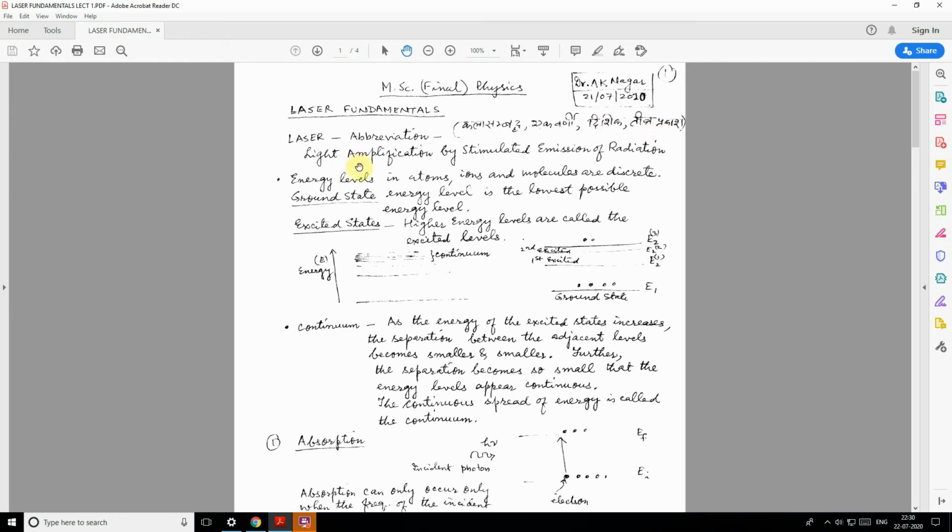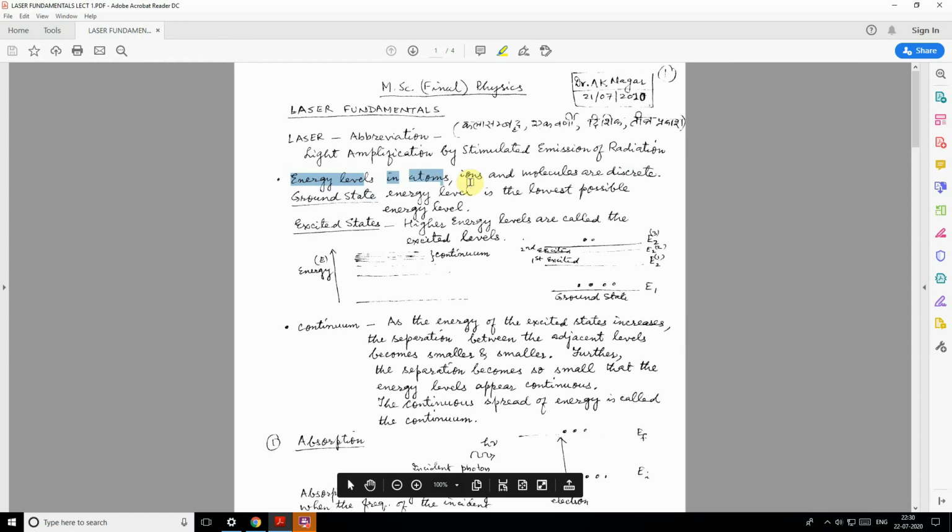It is actually an acronym for laser, LASER. First of all, we get to know what the energy levels are.